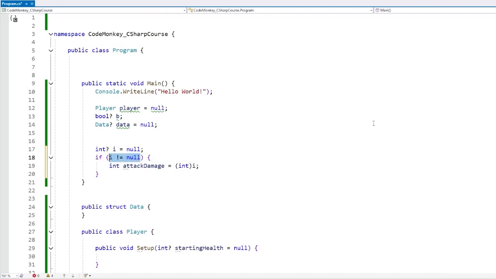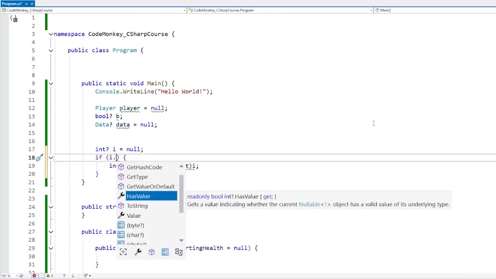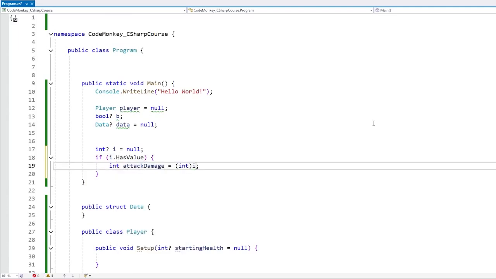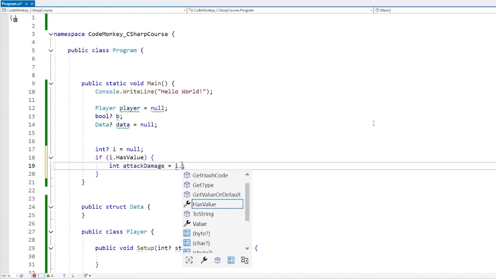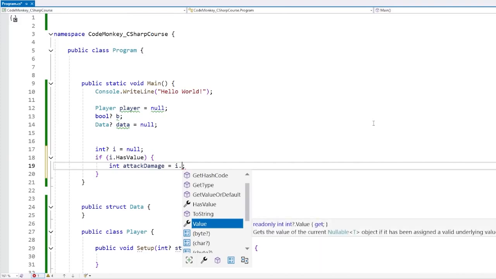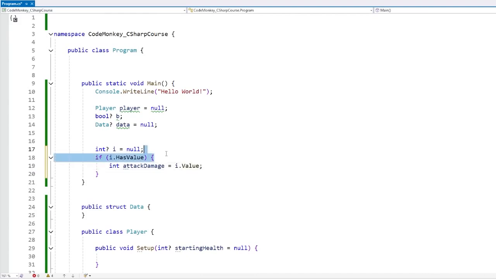Alternatively, instead of checking it against null itself, we can go inside this one, and inside we have this really interesting property called HasValue. This one, like the name implies, is going to be true if a value has been set and false if it's null. So we can check if it has a value. If so, then let's cast it onto our value. Or alternatively, we can also do something instead of doing a cast. So instead of a cast, we can go inside and grab Value directly. And this one is going to be of whatever type it is, the type that we made nullable. So yep, just like this, no need to test directly against null, no need to cast it, everything works.